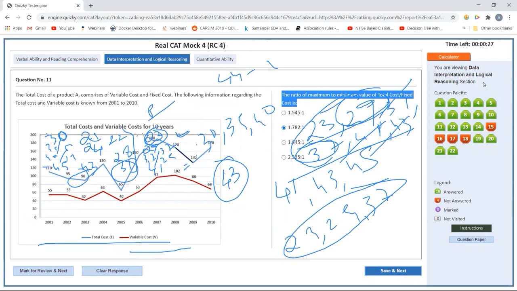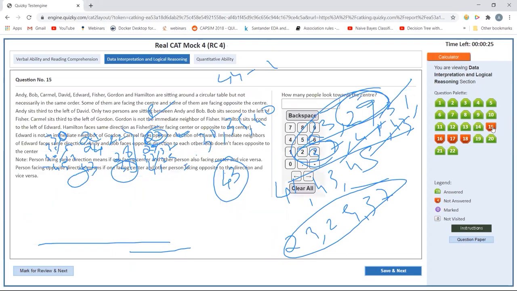I'm left with 26 seconds and I have just one set. Definitely, I'll not be able to do this odd one. How many people look towards the center? How many people are there till H? I'll just put any value, just random. I won't be able to do it, so I think that would be the end.